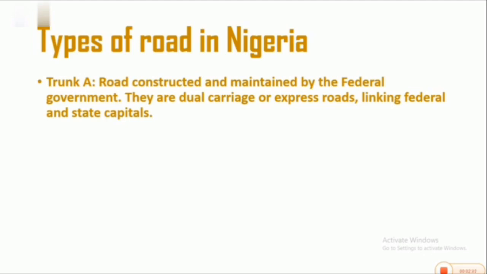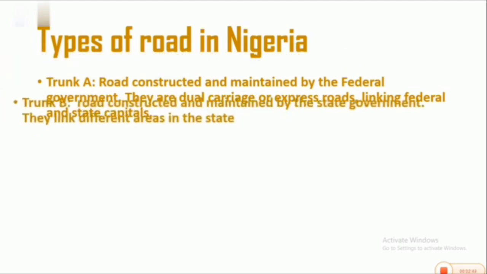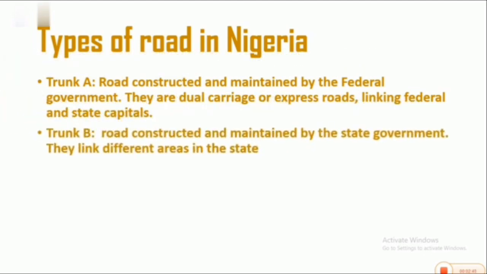Then the next type of road in Nigeria is the trunk B road. Trunk B roads are roads constructed and maintained by the state government. They link different areas within the state, for example, in Abia State. They link local governments to local governments. That's trunk B roads. They are constructed and maintained by the state government.